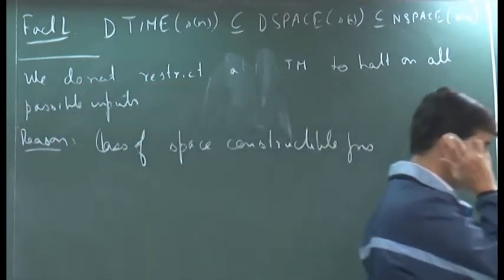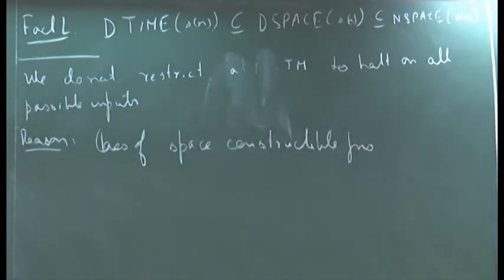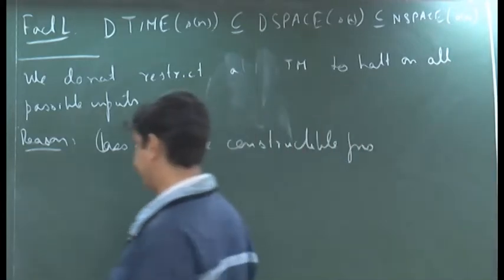We say that a function is space constructible if there is some Turing machine which, given x, would output s of x on its output tape using space at most order of s of x. Okay. So, let me just define that.